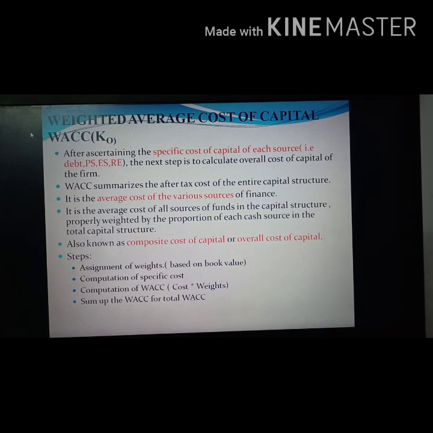That means first we must assign the weights to each source of fund used in the capital structure. Then we must compute the specific cost of each source of fund, that may be debt, preference share, equity share, something like that. Then we calculate the WACC of each source of fund. Then we must add up all the WACC of each fund.